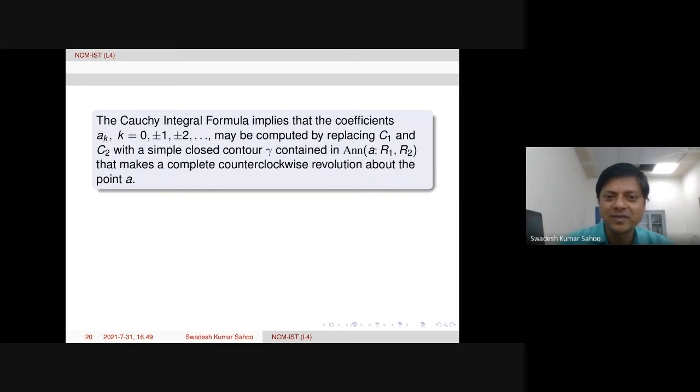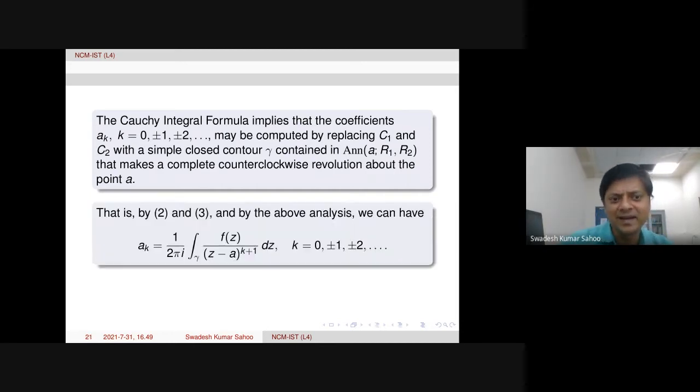We have two formulas for a_k, whatever we have obtained, one for positive integers and another for negative integers. Then with this analysis, we can have a single a_k over any simple closed contour gamma in the same annulus. So it is valid.